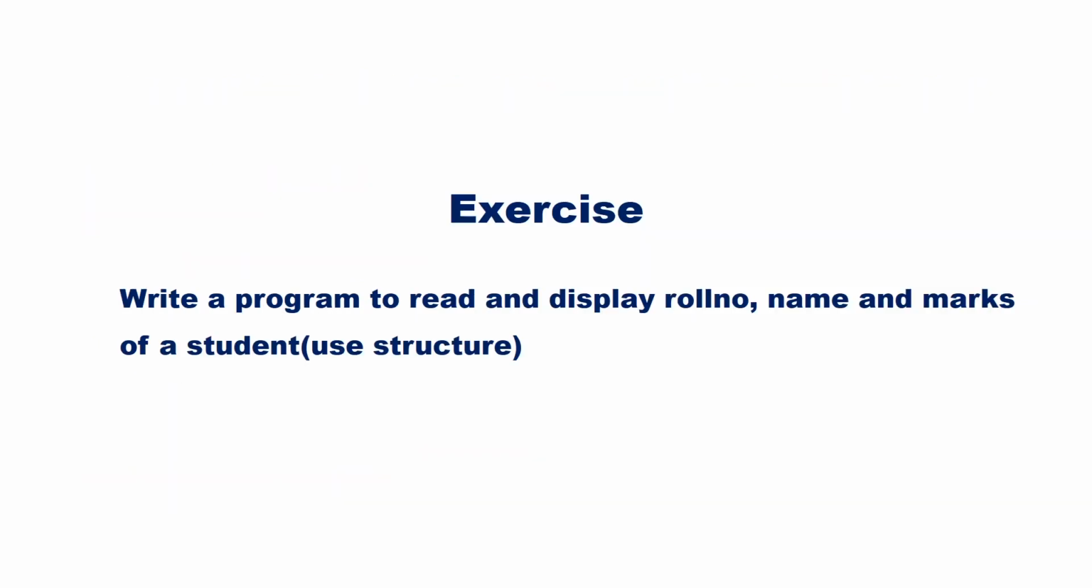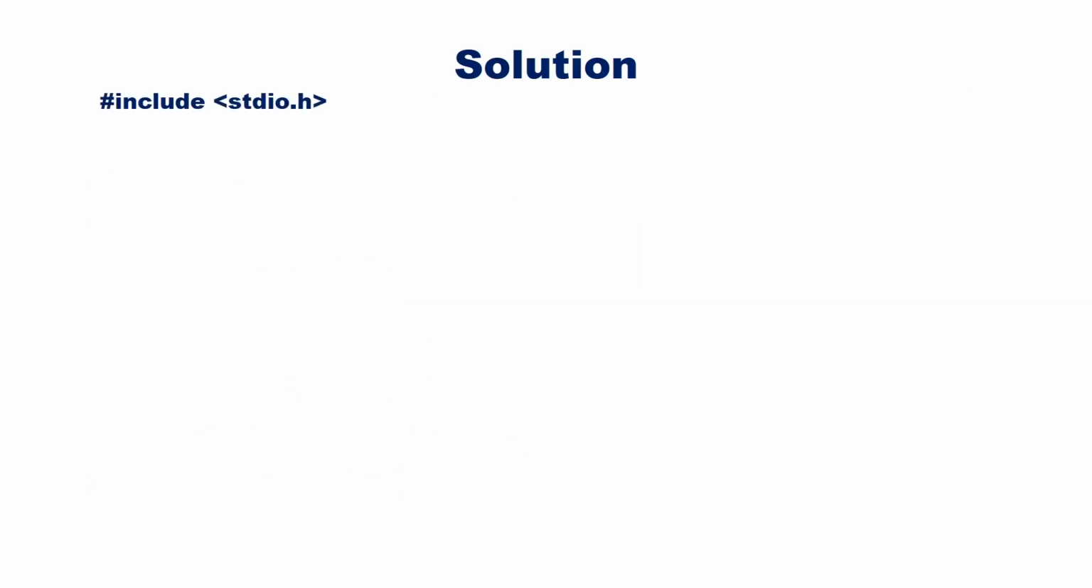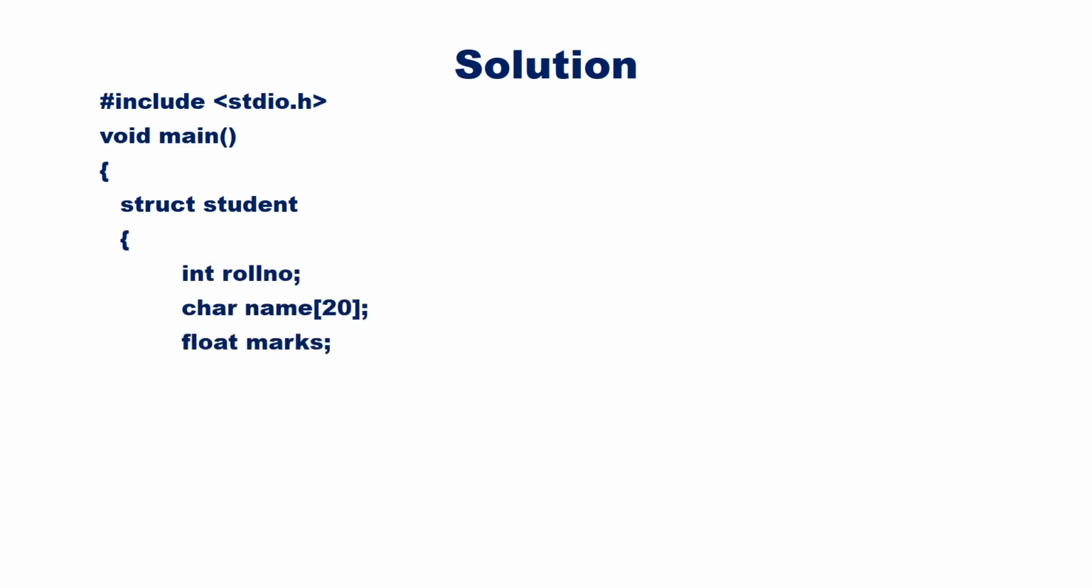Now let us see how to write a program to read and display roll number, name and marks of a student using structure. Here is a solution. #include <stdio.h>, void main, open curly brace. First declare the structure struct student. Student is the name given to the structure, open curly brace. Define structure members. Structure has 3 members, roll number, name and marks. int rollno, char name[20], float marks. Roll number is defined as int, name as character array, marks as float. Close curly brace and put semicolon.